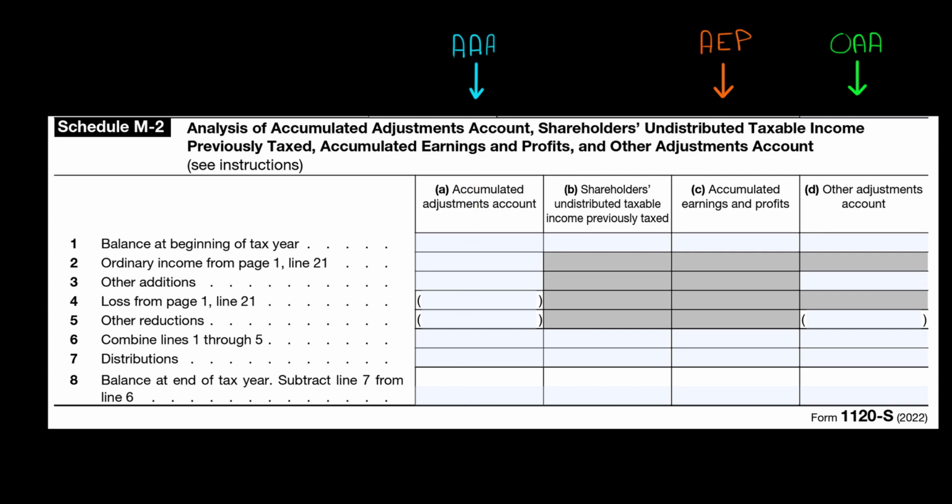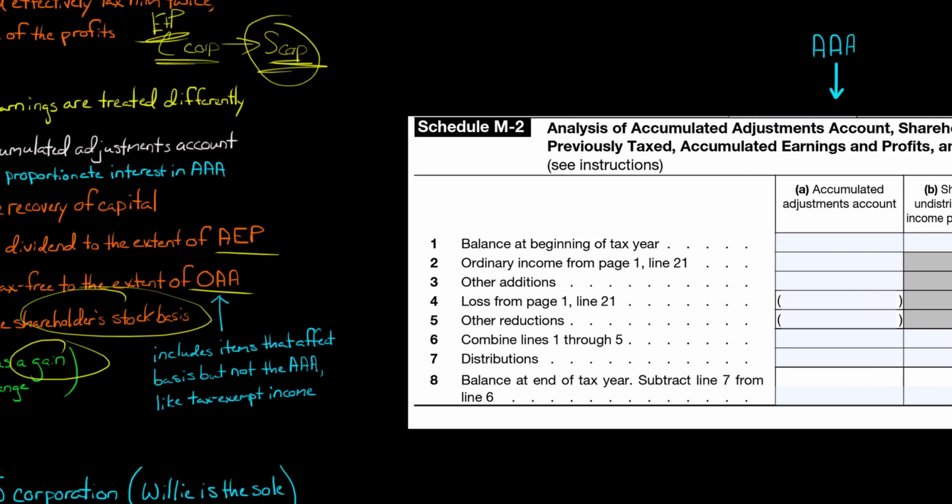You have to track changes in it on Schedule M-2. You see distributions here, the balance at the beginning of the year, the balance at the end of the year, and so forth. And then also we have the accumulated earnings and profits, from the time that the company used to be a C Corp, any E&P from that time. And then we have the other adjustments account that I mentioned. So you track all those on Schedule M-2.